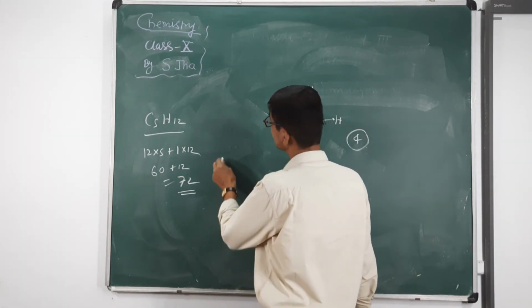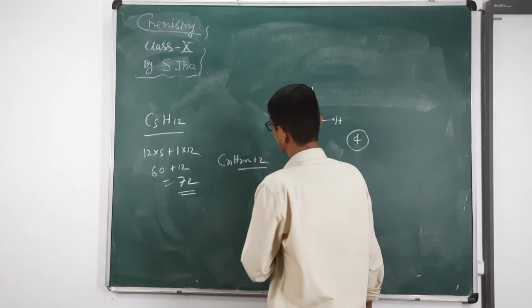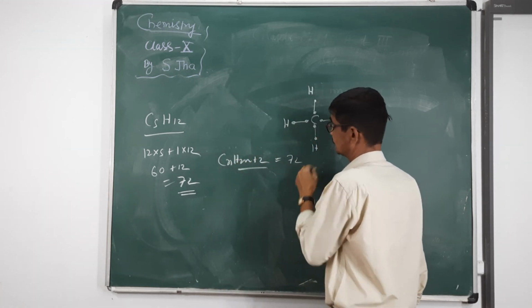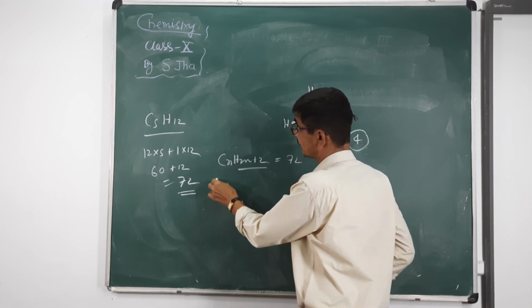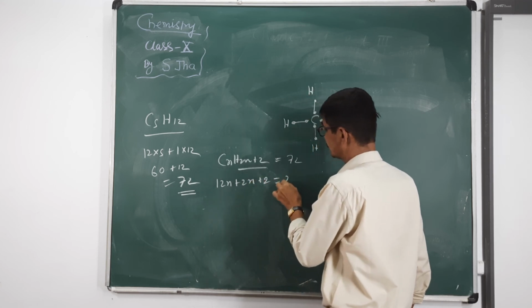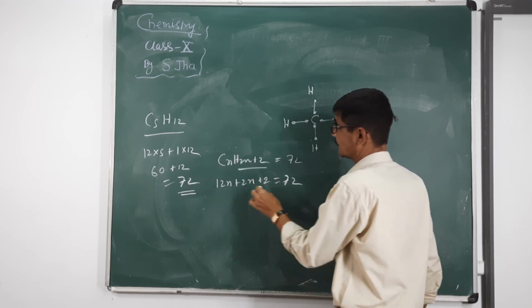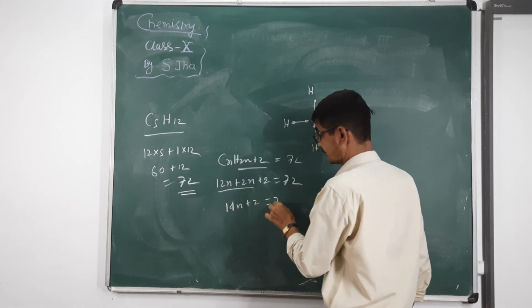You know the general formula of alkane is CnH2n plus 2, equal to 72. That's what we calculate, n here. The mass number of carbon is 12. So 12n plus 2n plus 2 equal to 72. 12n plus 2n is 14n. 14n plus 2 equal to 72.